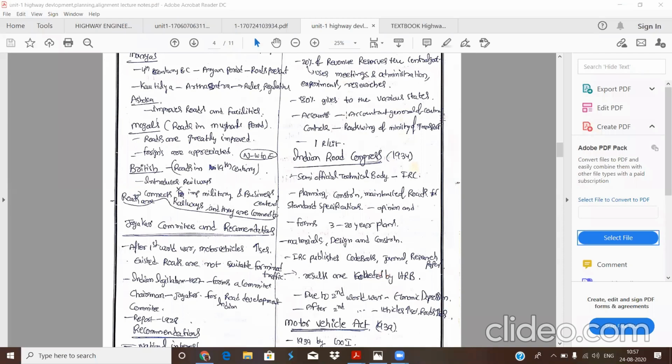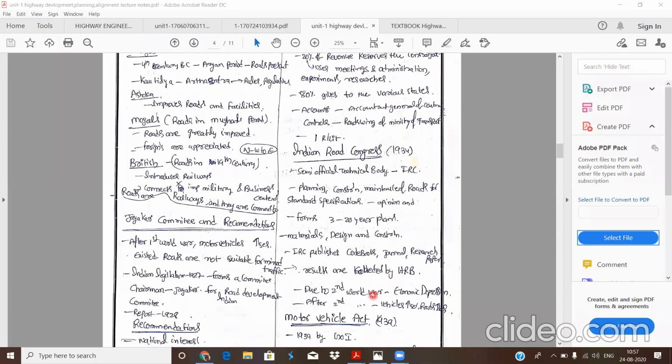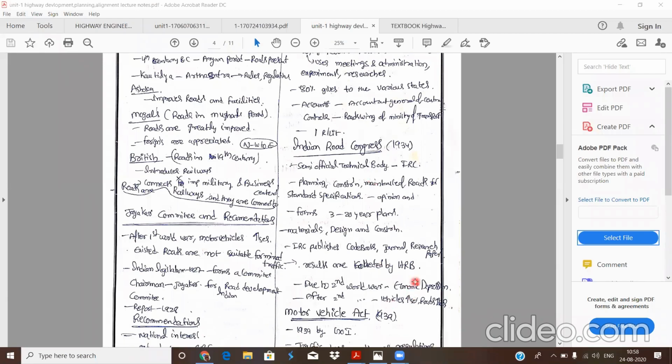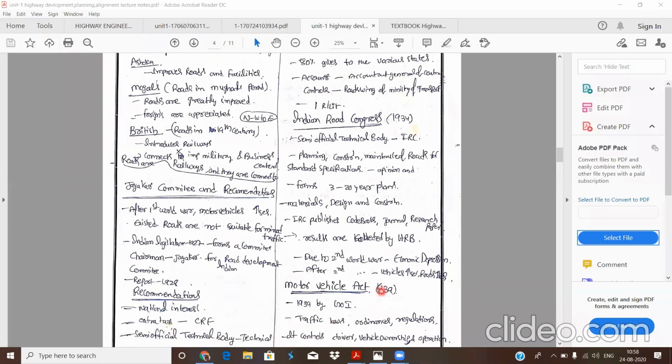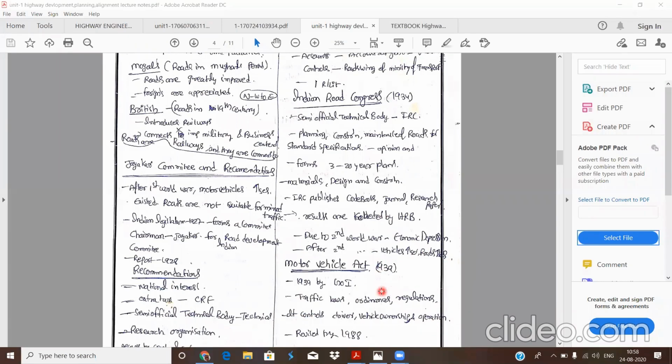Due to the Second World War and economic depression, the development of committees and road development plans was not started. After the Second World War, motor vehicle use and road density increased, which means traffic increased. Due to this increase in traffic, the next act was formed, and that is the Motor Vehicle Act.